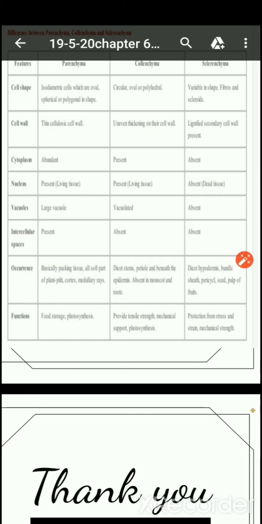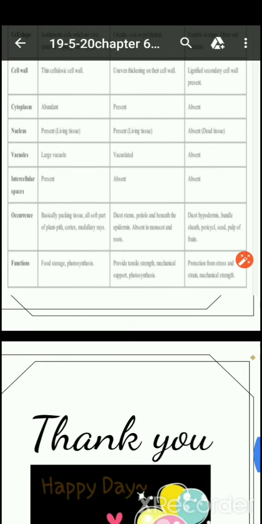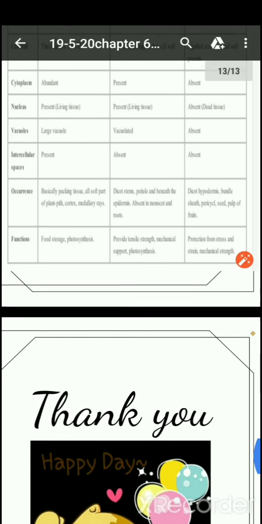Next comes your intercellular spaces. They are present in parenchyma, as I already told you, bacha. Parenchyma contain large intercellular spaces. Collenchyma have intercellular spaces, but they are very little, or you can say they are almost negligible, so you can say that they are absent. In sclerenchyma, intercellular spaces are also absent.